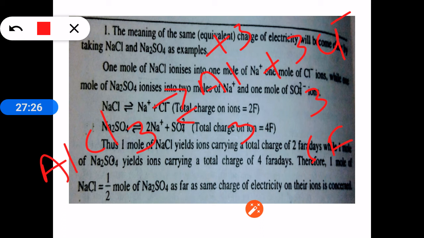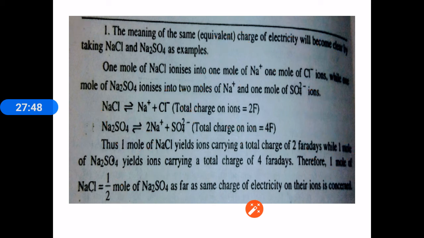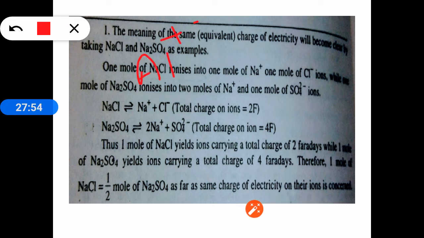But if 1 mole is giving 6 Faraday, instead of that, the charge on the cation or the charge on the anion is 3, so if I take 1 mole by 3, that is 1/3 mole of AlCl3, it will give 6 Faraday by 3.